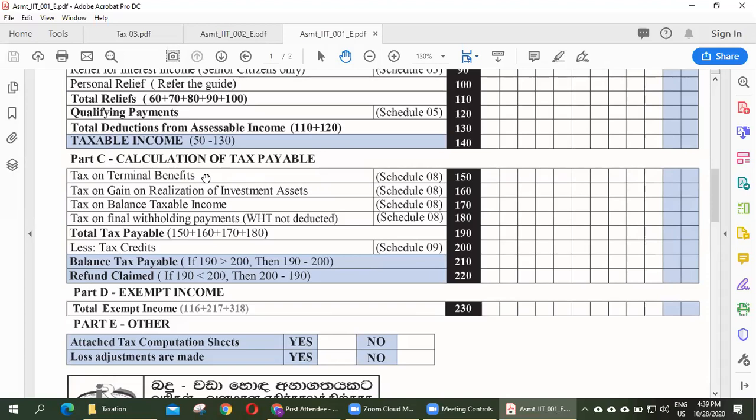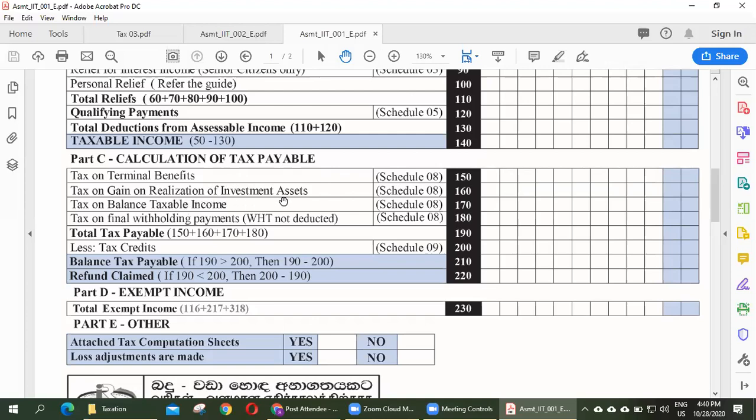At that time he is entitled to some payment from the office, say EPF claim, ETF claim, and gratuity, compensation paid by the office. The tax on that amount is applicable at a specific rate, which we will discuss under schedule 8.